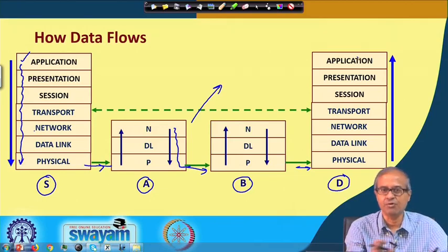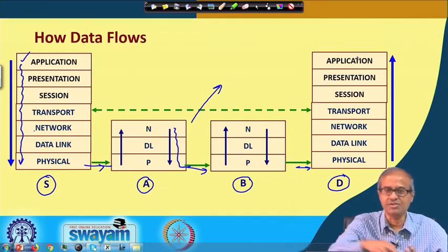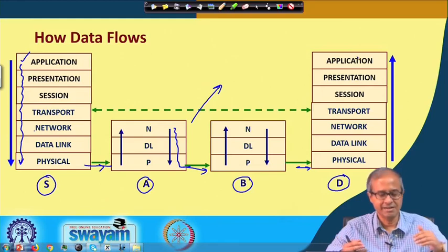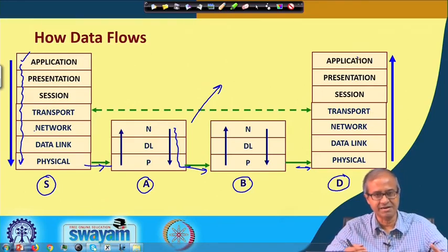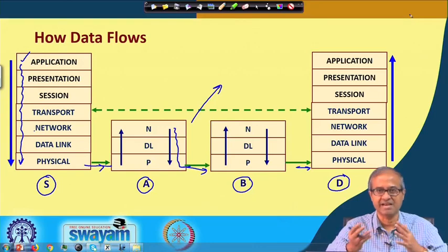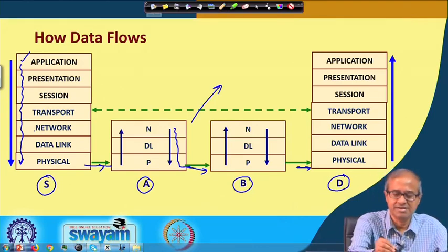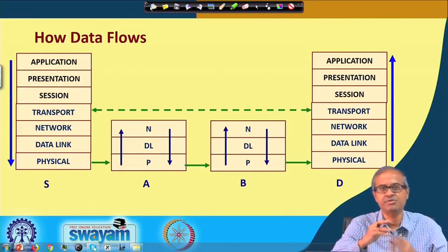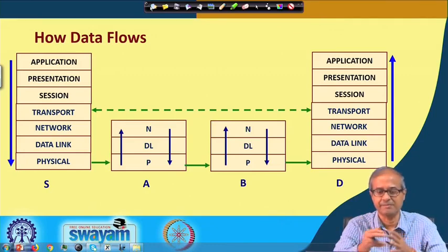So, roughly this is how data flows through this network so called stack, because the order in which the data is going down, the reverse is going up, it is like a stack. So, this is sometimes also referred to as a network stack.